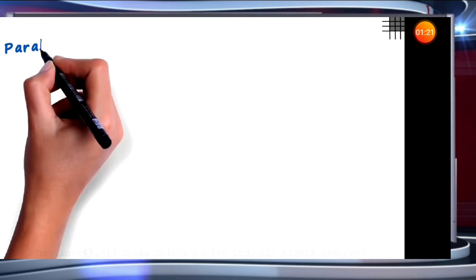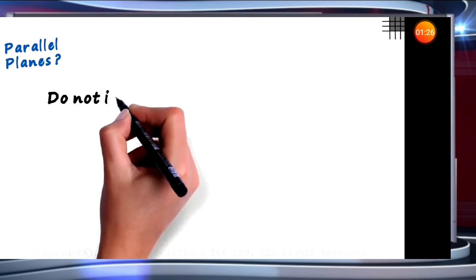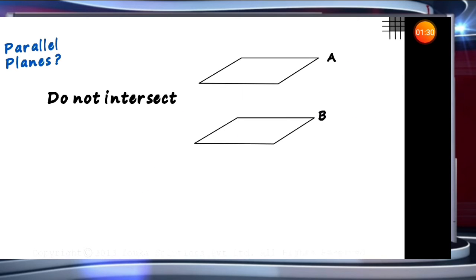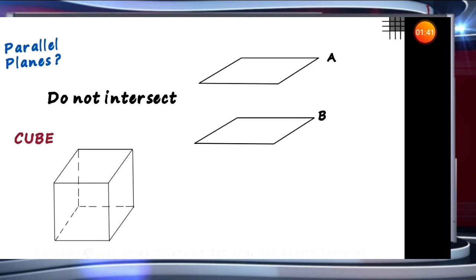But what are parallel planes? It's simple. They are planes which do not intersect. If we have plane A and plane B which do not intersect, they are called parallel planes. And the best example of parallel planes is opposite surfaces of a cube. Let this be our cube.